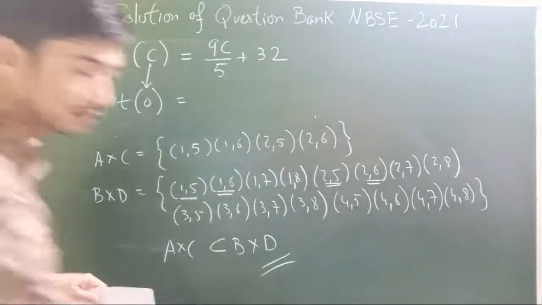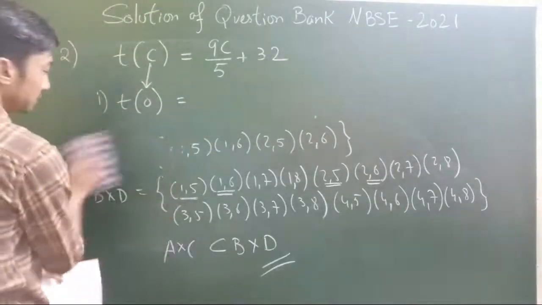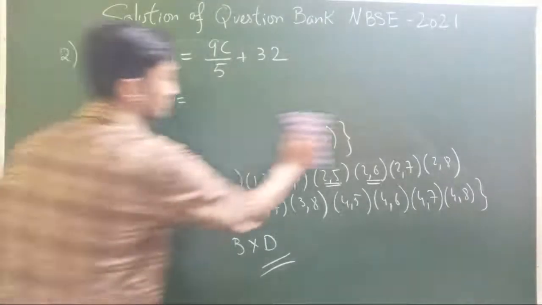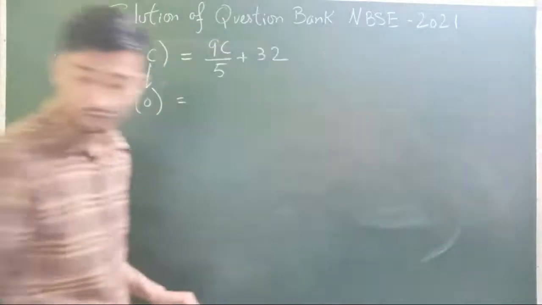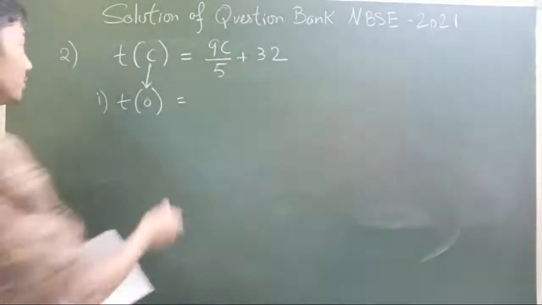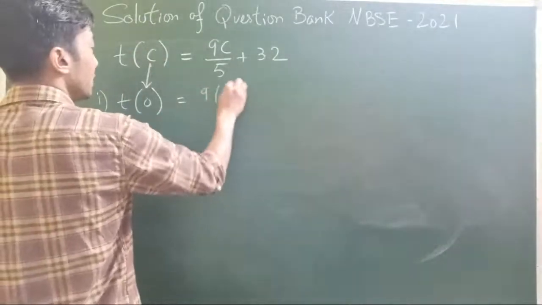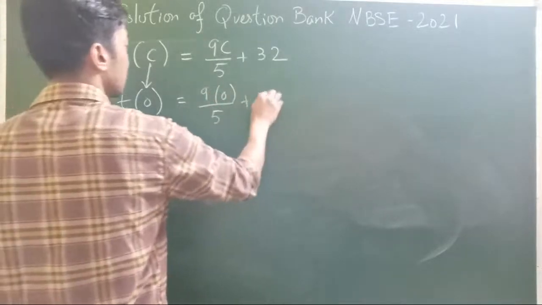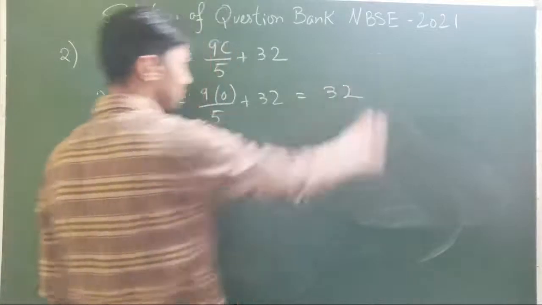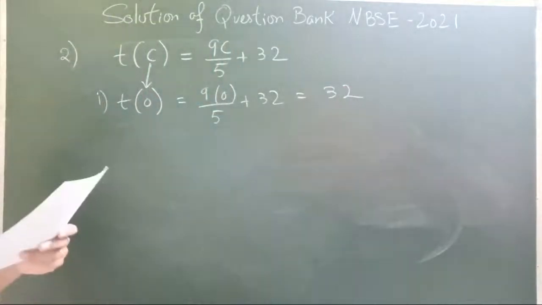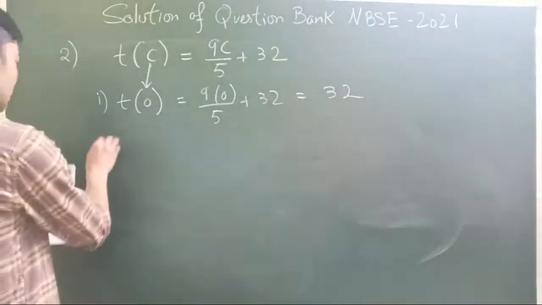That's a very simple question. So that will be simply 9 into 0 divided by 5 plus 32. 9 zeros are 0, 0 by 5 is 0, so the value here will be 32. Very simple. Moving on to the next question.